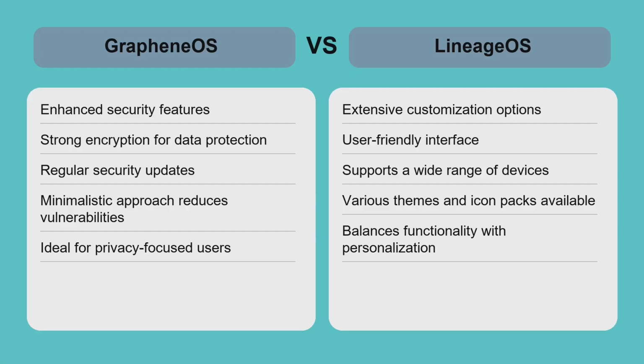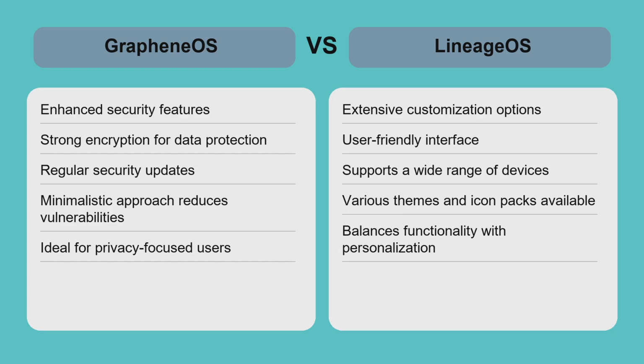When comparing GrapheneOS and LineageOS, consider your primary needs. GrapheneOS excels in security, making it suitable for individuals who handle sensitive information or are concerned about privacy. Its strict security measures ensure that apps operate in isolated environments, reducing the risk of vulnerabilities. On the other hand, LineageOS shines in customization, allowing users to personalize their experience extensively. If you enjoy tweaking settings and themes, LineageOS is likely the better choice. However, this flexibility comes with a trade-off in terms of security.